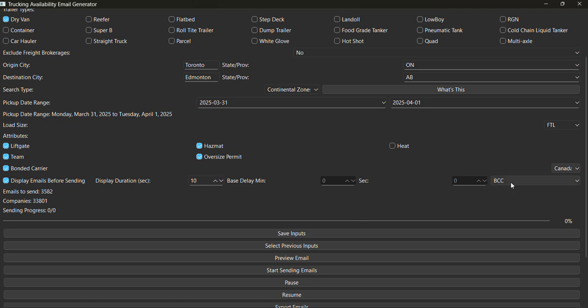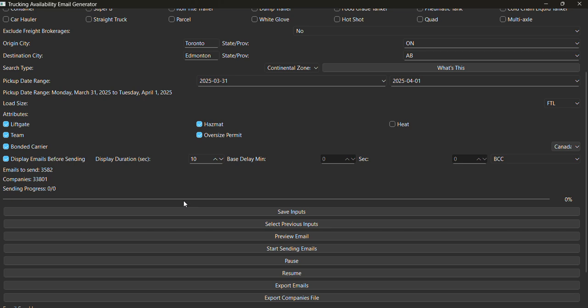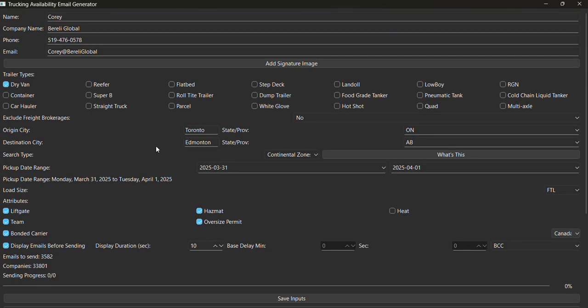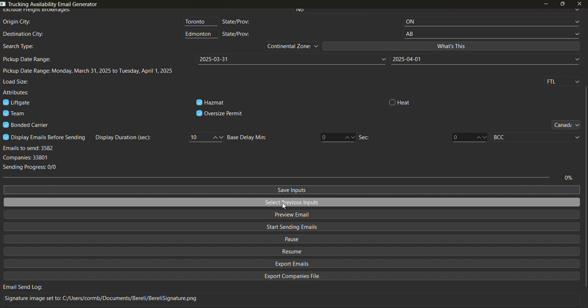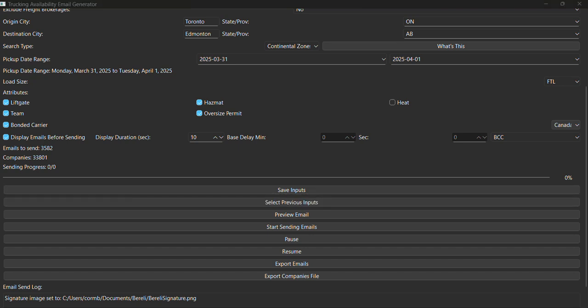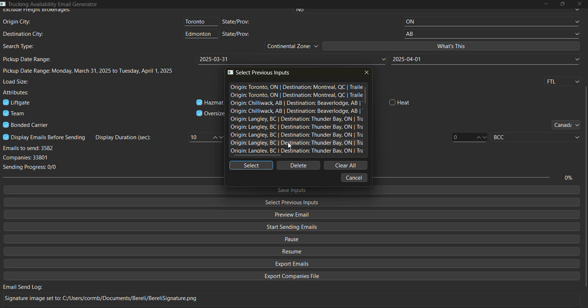It's going to put all the emails of all your companies and customers that you have listed here on the BCC line. Okay, so if you look here, you've got an option to save all the inputs. If I click save inputs, I can select the previous inputs that I put in. And you can see here at the bottom, I put in this Toronto to Edmonton, Alberta right here.